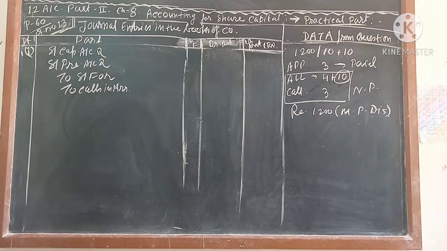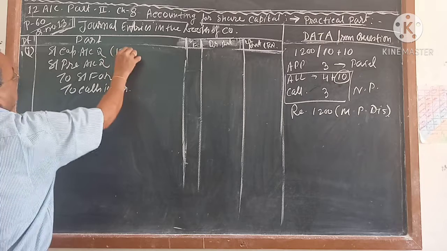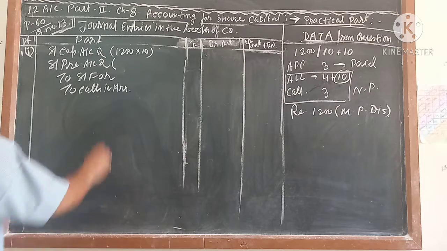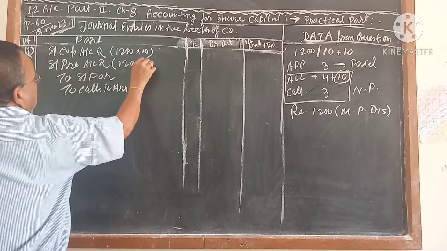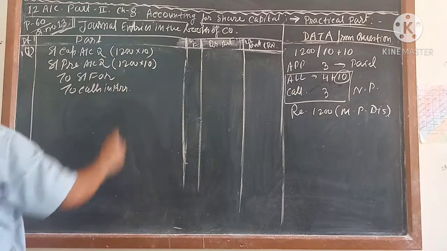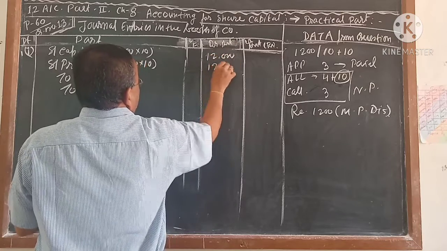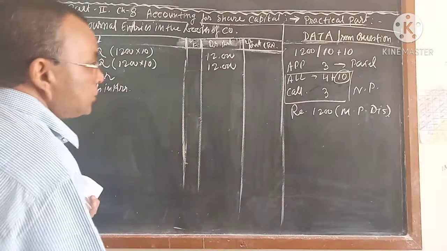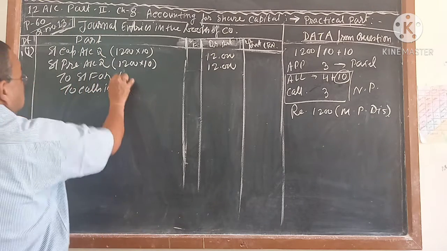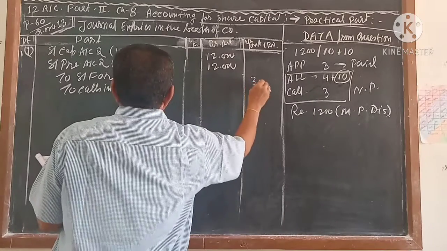How much? Going to shares reissue 1,200 shares into 10. How much is the premium, it is not clear? 1,200 into 10, because this is the face value, this is the premium, isn't it? So this is coming 12,000. This is also coming 12,000, and which is paid? 3 rupees is paid, and 3 rupees paid means 1,200 into 3. That means 3,600.